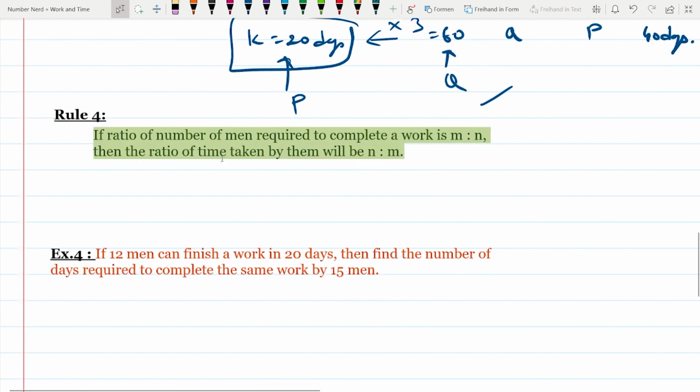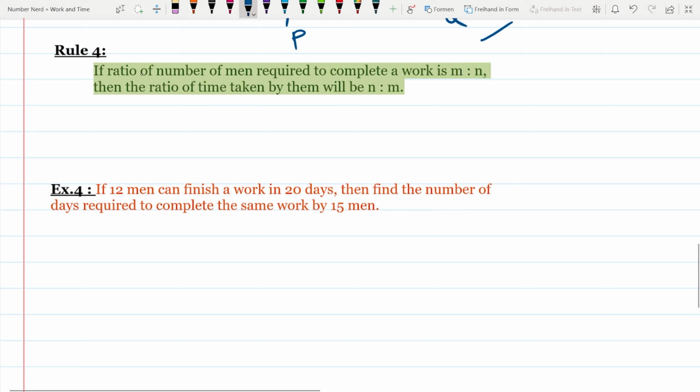Let's move on to the next rule. If the ratio of the number of men required to complete a work is m:n, suppose W is a work, then m people can complete the work in X days, and n people can complete the same work in Y days.